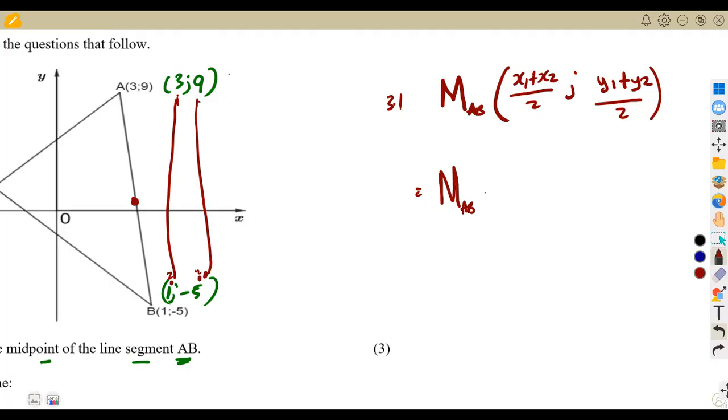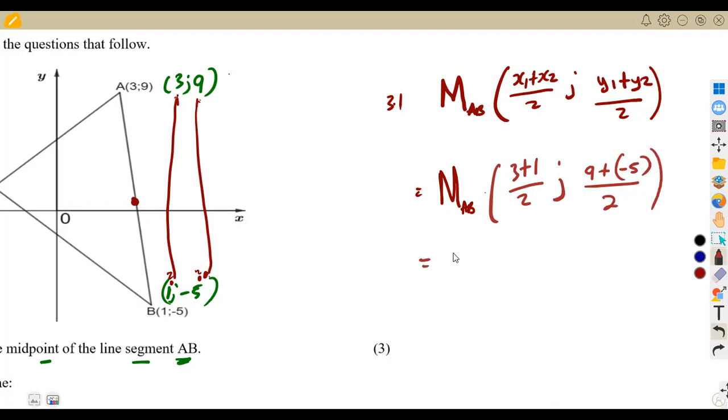So if you want that way, we're going to add our x values. We've got a 1 on this side and here we've got a 3, or you can just add 3 plus 1. That's what I'm saying. So this is going to be 3 plus 1 over 2. The y values, you do the same, 9 and negative 5. So it's going to be 9 plus negative 5, everything over 2.